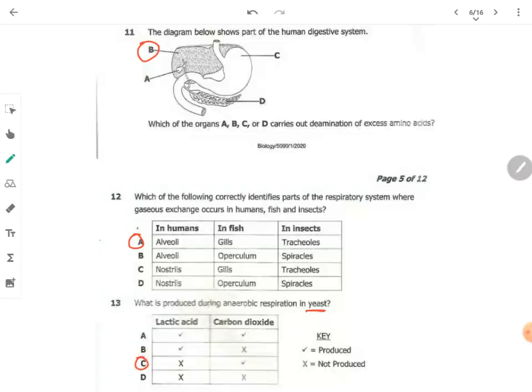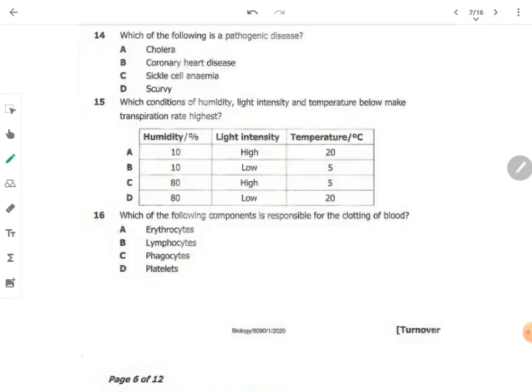Let's go to question 14. Question 14 says, which of the following is a pathogenic disease? Pathogenic disease is a disease caused by a pathogen. Cholera is caused by a pathogen known as Corelli. So, Corelli. It's a pathogen that causes malaria.